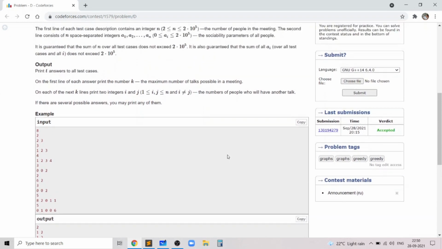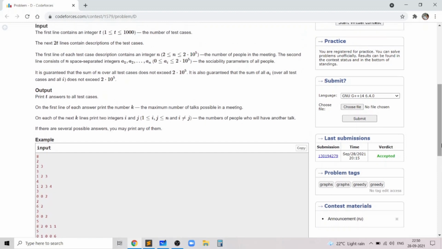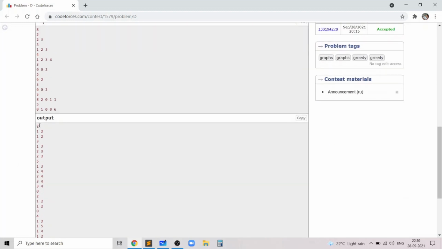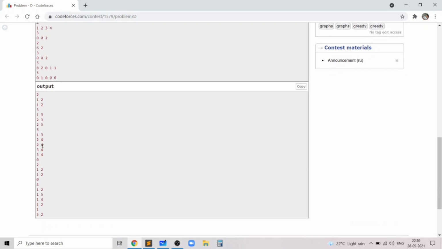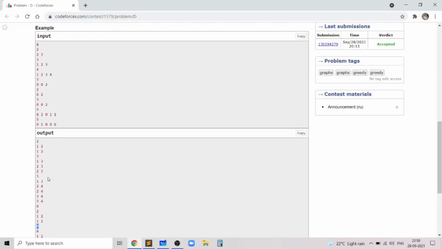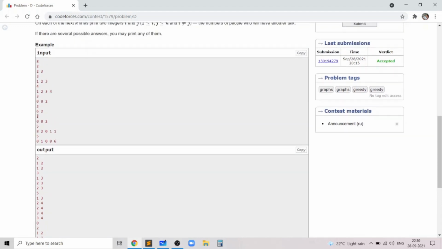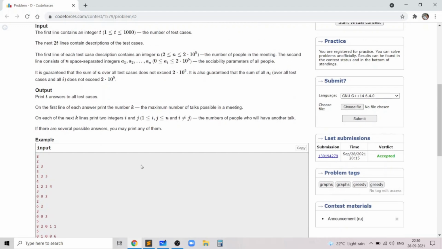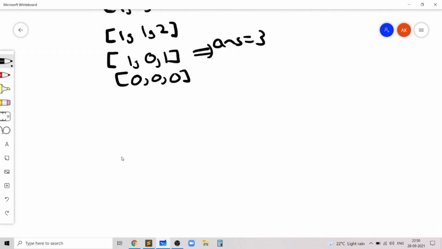And we also need to print the operations, or basically we also need to print the pairs of people who will talk to each other, and you can verify that 2 and 3 are the correct examples. And in some cases there'll be 0, in which case it's not possible to have a talk between any two pairs of people. So now let's make one key observation required to solve this problem, which arises directly from the examples as I just mentioned.